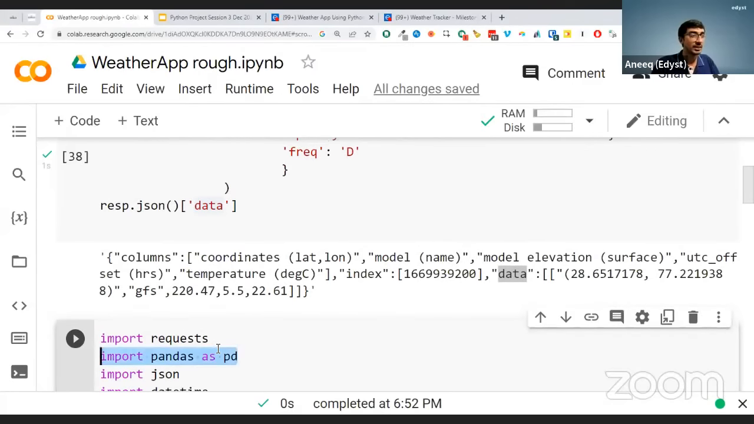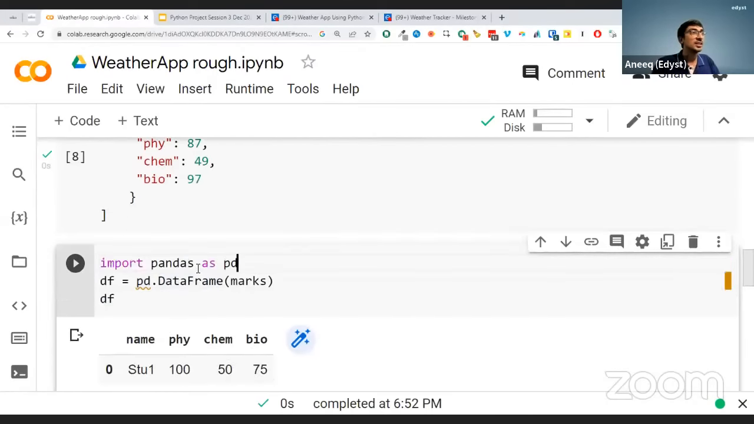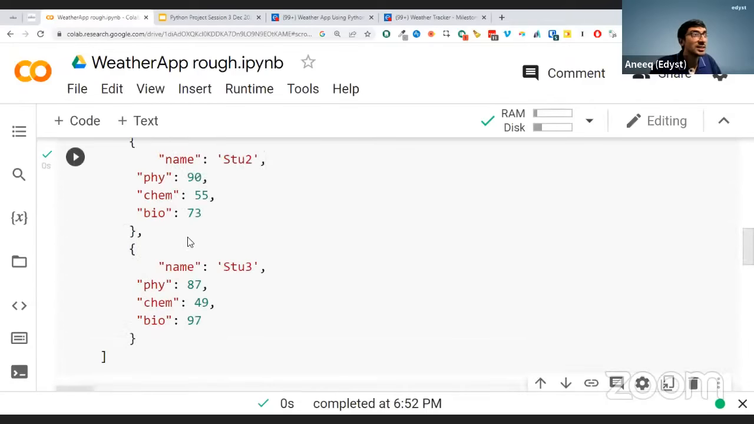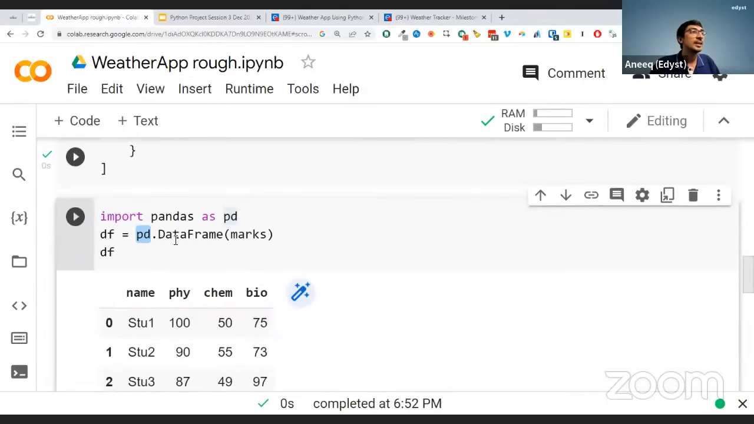Let me actually bring that here so that we can all watch that in one place. I said import pandas as pd. This is the standard way of importing pandas. Everybody imports it as pd. Then I said, take this list of marks that you have for each student and convert it to a data frame.